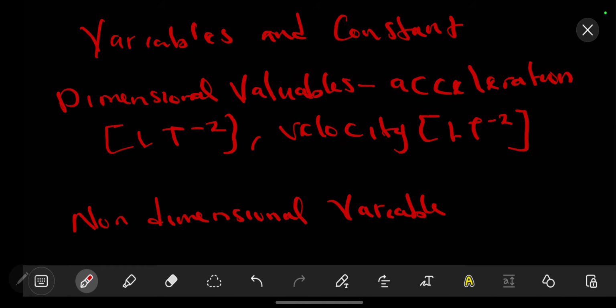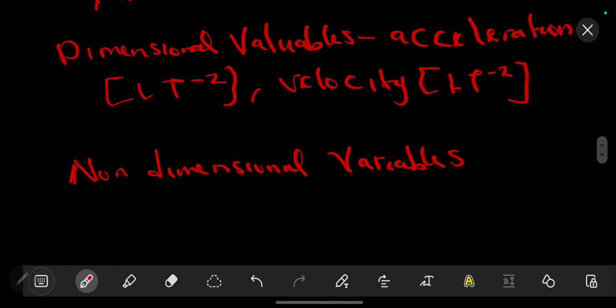Then we have non-dimensional variables. These vary but do not have dimensions. For example, when you look at your angle, your angle varies. You might have an angle of 20 degrees, 70 degrees, but according to dimensional analysis, angles are considered to be dimensionless. Yes, it is a variable, but it is not considered as a dimension. It is not defined as a dimension.